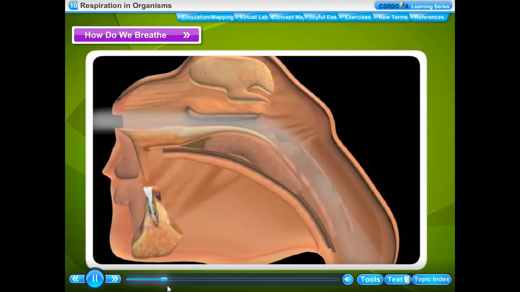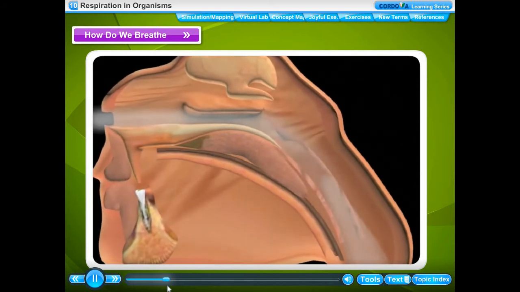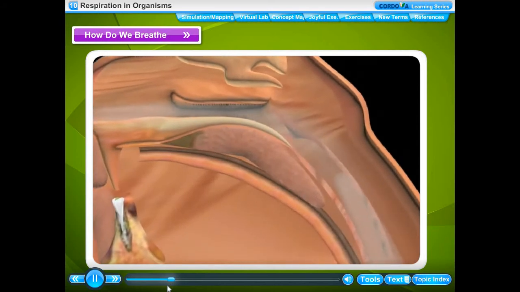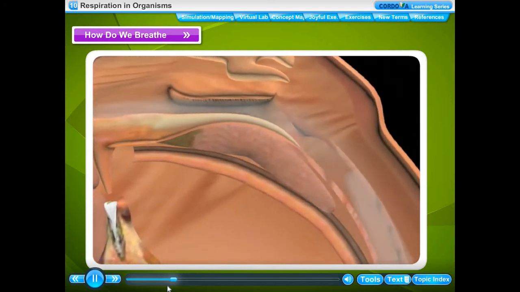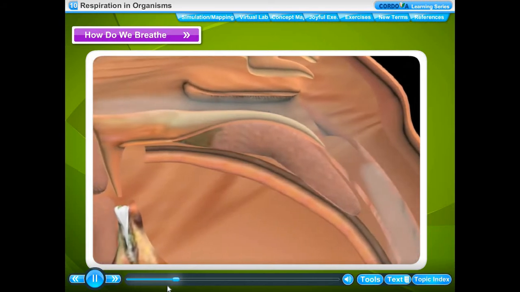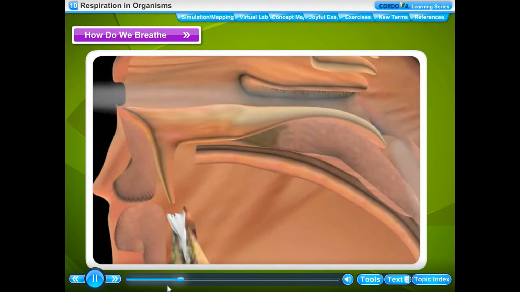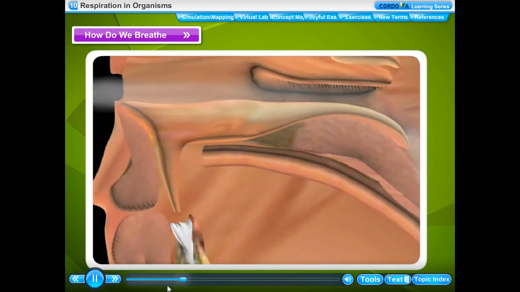Normally, we take in air through our nostrils. When we inhale air, it passes through our nostrils into the nasal cavity. As the air passes through this cavity, it becomes warm. It also gets moistened by the mucus secreted by the membrane lining of the nasal cavity.